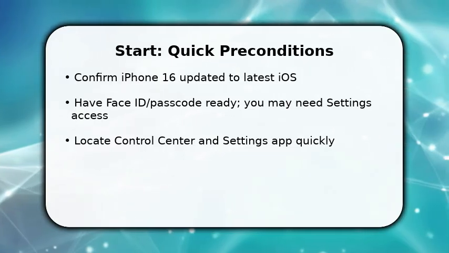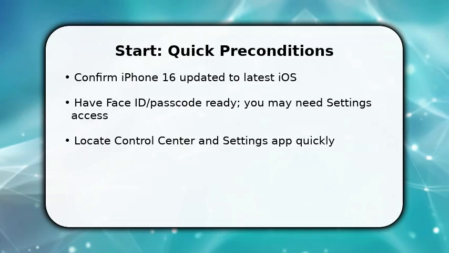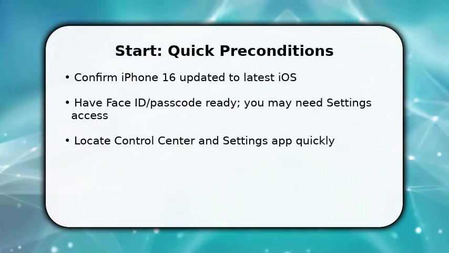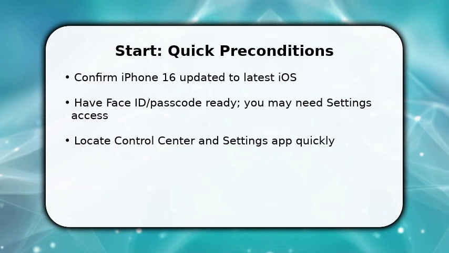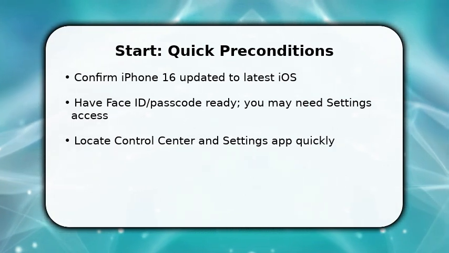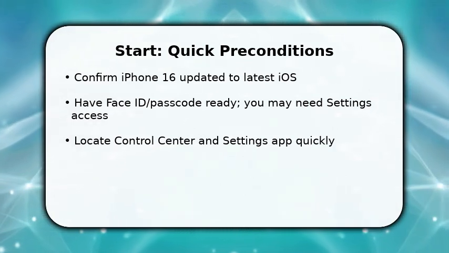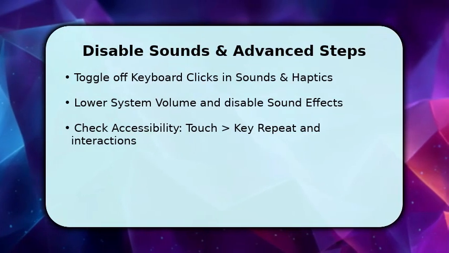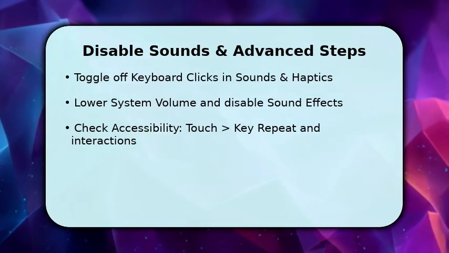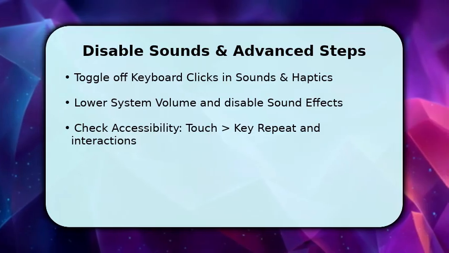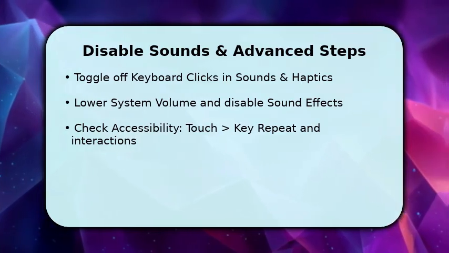Now go to Sounds and Haptics immediately and observe keyboard clicks. This checks whether clicks are enabled before we toggle system and accessibility features to silence typing sounds for all apps. You'll now disable keyboard clicks. In Settings, Sounds and Haptics, turn off keyboard clicks and reduce system haptics if desired.